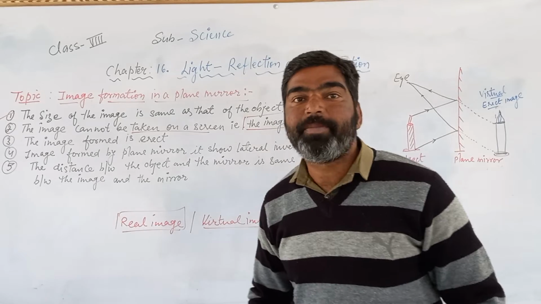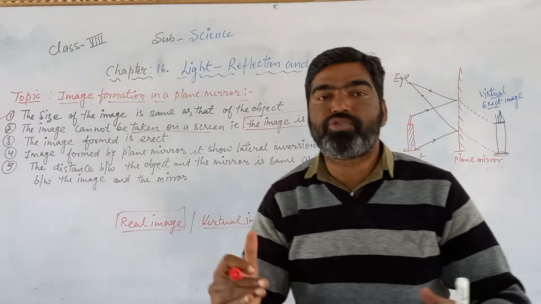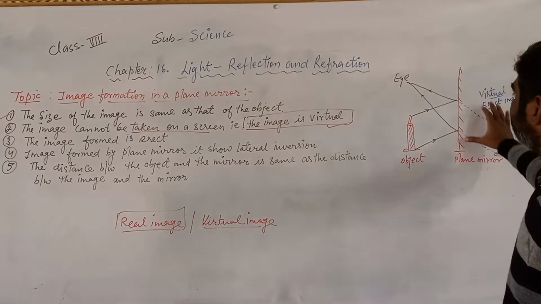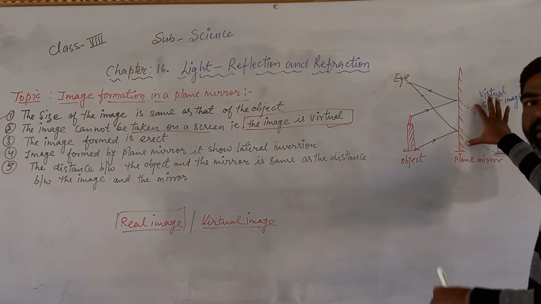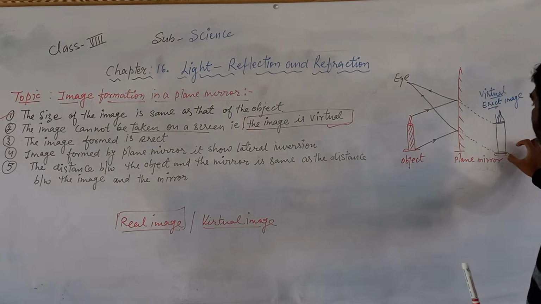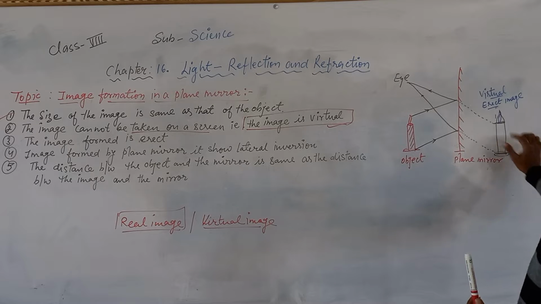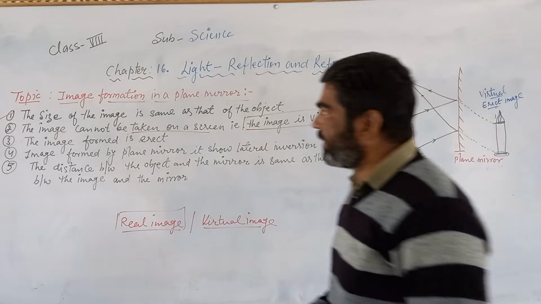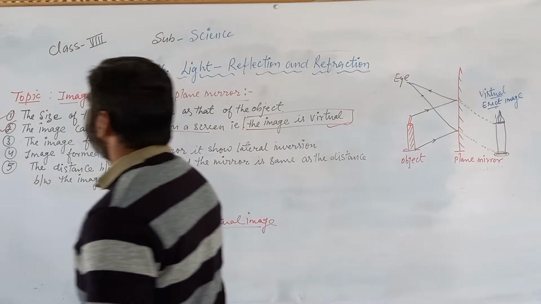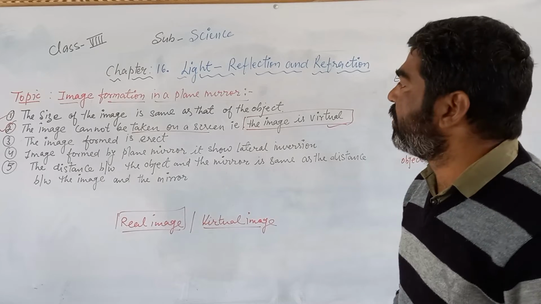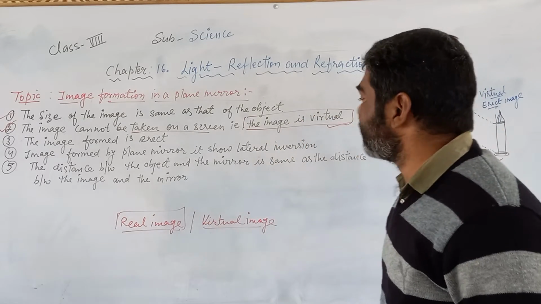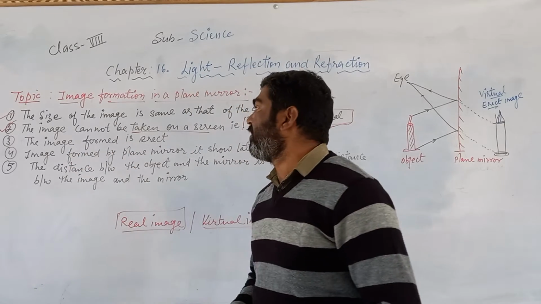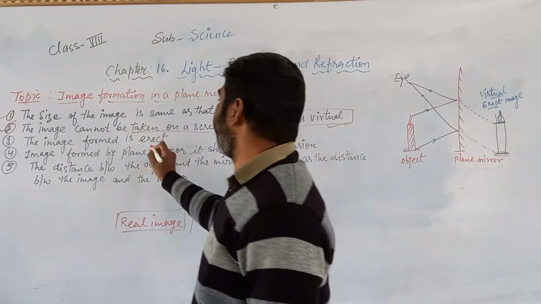So the second property, the second characteristic: the image cannot be taken on the screen and hence it is virtual. Thirdly, the image formed by the plane mirror is erect.